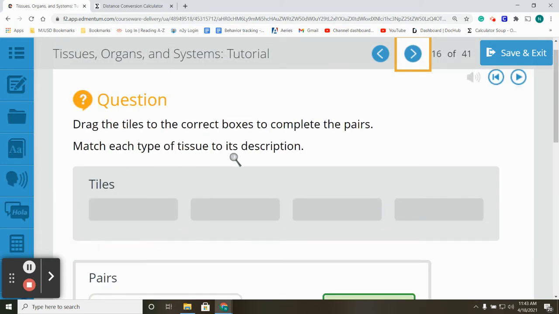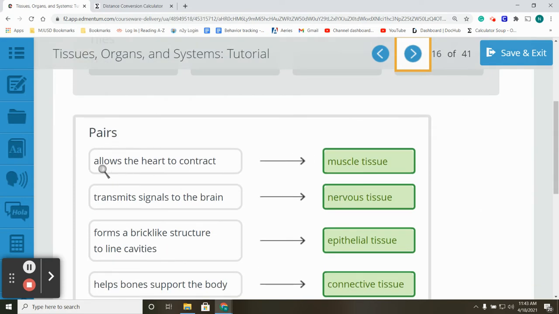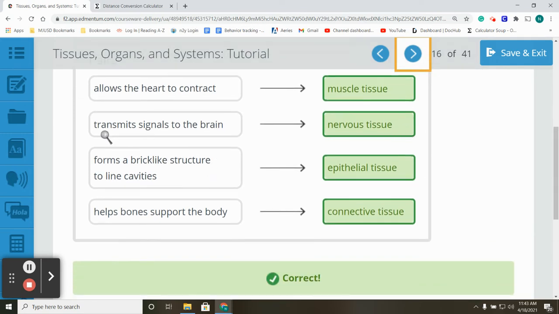Match each type of tissue to its description. So, muscle tissue allows the heart to contract. Nervous tissue transmits signals to the brain. Epithelial tissue forms a brick-like structure to line cavities, and connective tissue helps bones support the body.